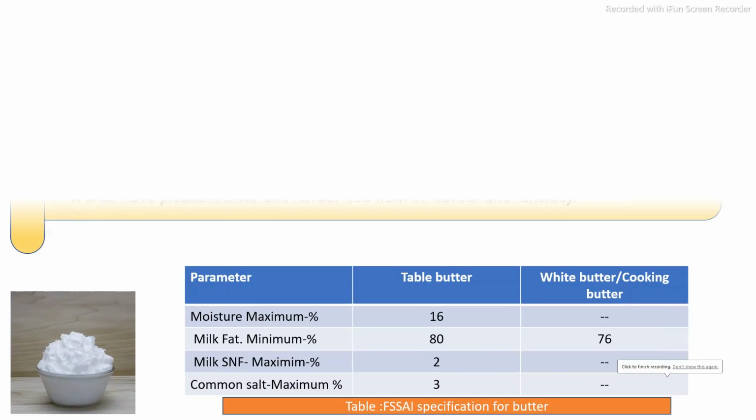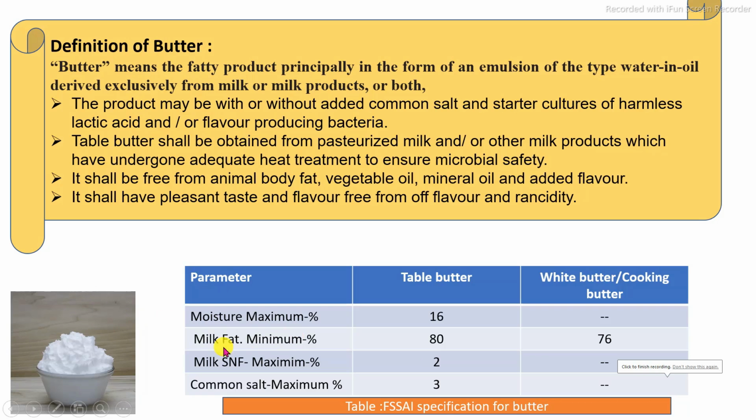As per the Food Safety and Standards Authority of India, the minimum fat content requirement in table butter is 80%, and in white butter, also called cooking butter, at least 76% fat content. The moisture level for table butter is a maximum of 16%, SNF 2%, and common salt 3%. These are the specifications for table butter and white butter.